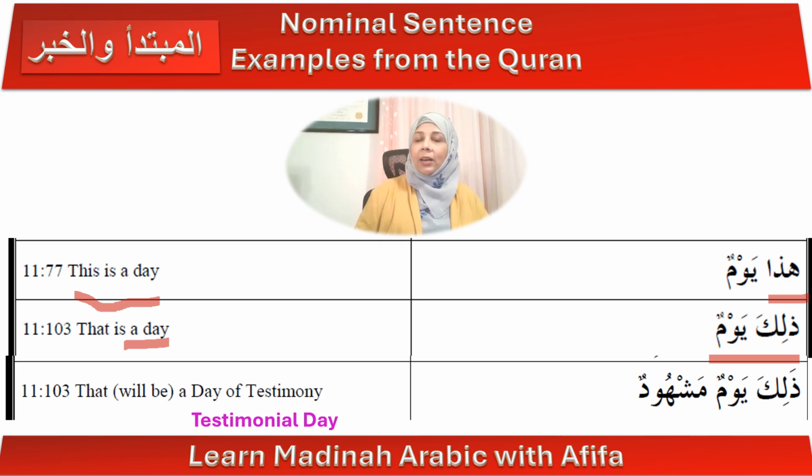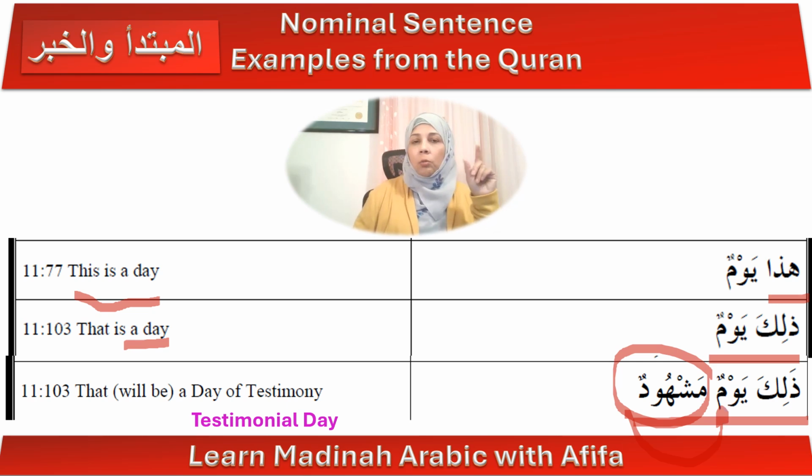Okay, so now let's take a look at this last sentence here. ذَلِكَ يَوْمٌ مَشْهُودٌ. Okay, so it's exactly the same as the one before except for the word mashhudun, which is an adjective describing the noun yawmun. So the word yawmun, the single word, is the khabar, and mashhudun is an adjective describing that day.